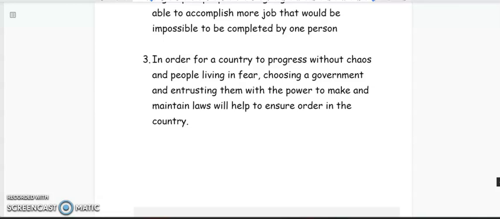Sometimes we have people in a country living in fear because of crime and violence, because of war, etc. So choosing a government and entrusting these people with the power to make and maintain laws will definitely help to ensure that order is stabilized, that order is maintained in any country. All right. I know that there are many reasons. Maybe you can think of other reasons why government is important. These are just a few reasons that I have come up with.